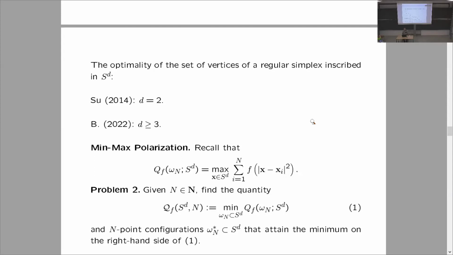For the sphere, optimality is known for the regular simplex. Yuan Su in 2014 showed that for 4 points on S^2, the optimal configuration will be the vertices of a regular simplex. And then the presenter showed this for the sphere S^d for s greater than or equal to 0.